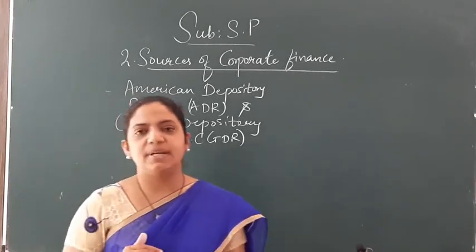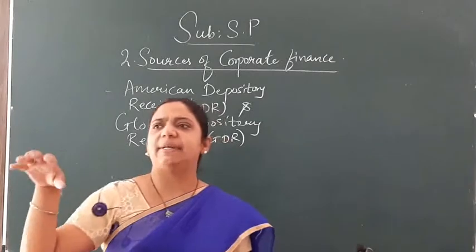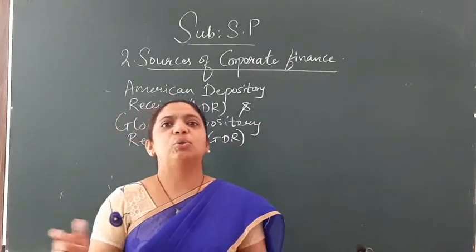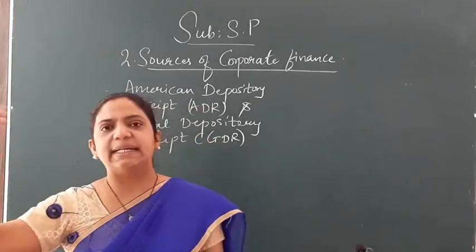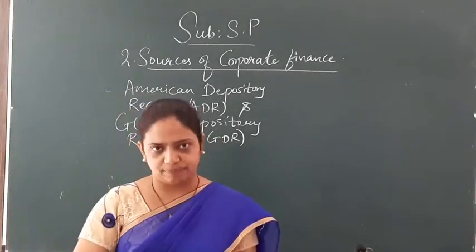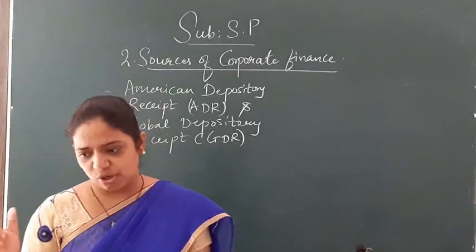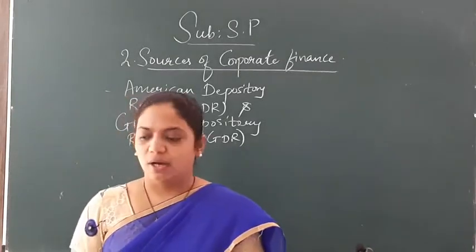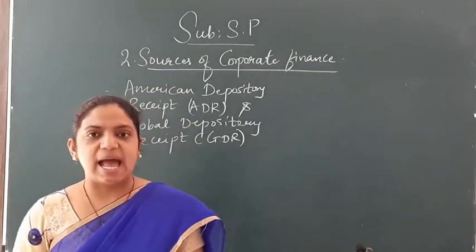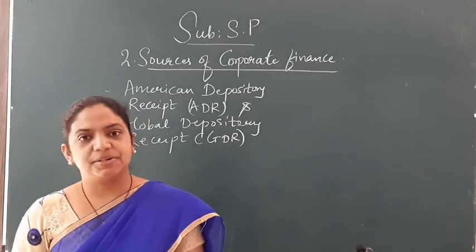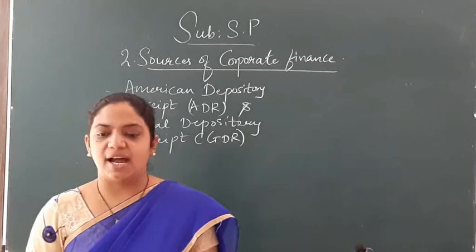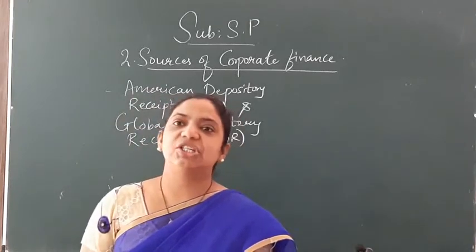Now, an Indian company always issues shares to an intermediary. Intermediary means those who connect the two parties. So the Indian company issues the shares to the intermediary, which is called a depository. What is that depository? Bank of New York or Citigroup etc. act as a foreign depository bank. This depository bank issues ADR and GDR to investors against these shares.